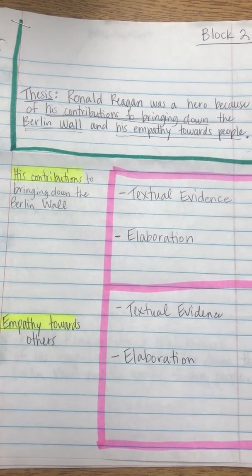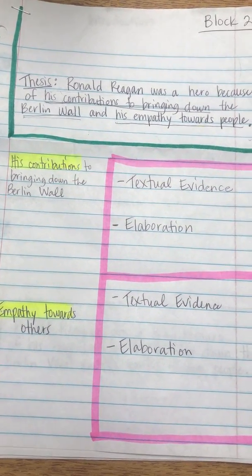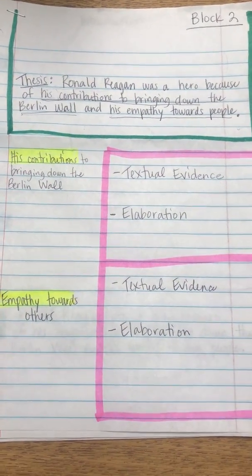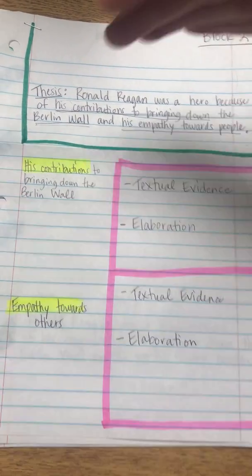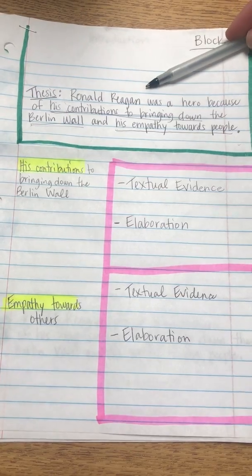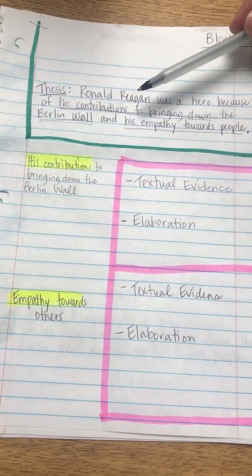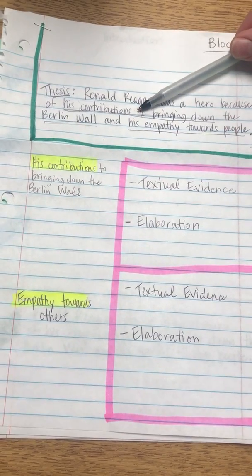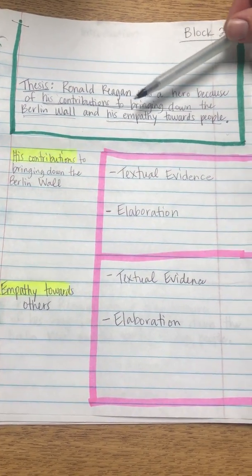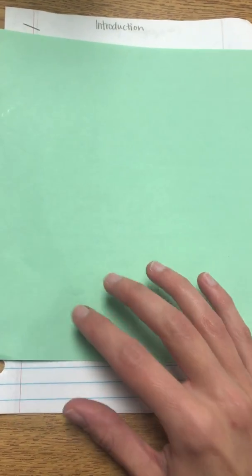Okay, today we're going to be talking about how to fill out your introduction outlines. You should already have this overall outline done with your thesis saying who your hero is and then the two reasons. Mine was Ronald Reagan, and the two reasons being his contributions to bringing down the Berlin Wall and his empathy toward people. So your introduction consists of 4 different parts, the first being your hook.